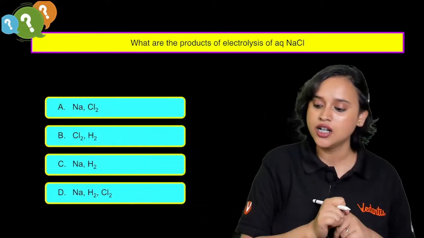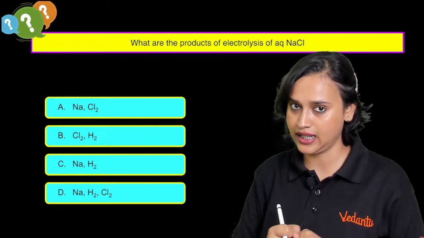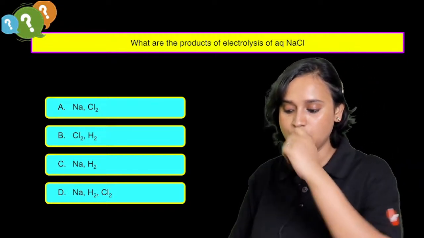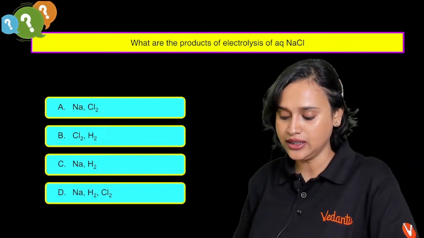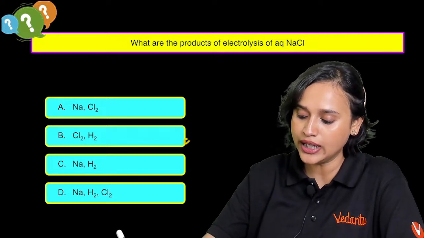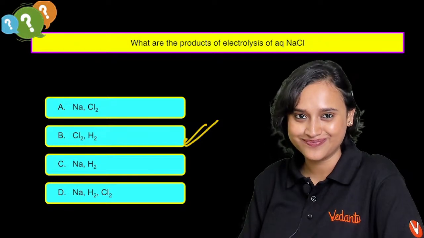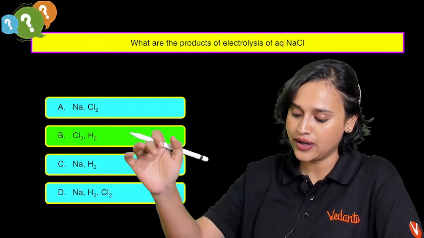What are the products of electrolysis of aqueous NaCl? Aqueous NaCl, what are the products of electrolysis, everybody? The products of electrolysis are Cl2 and H2, isn't it? Cl2 and H2, right, everybody.